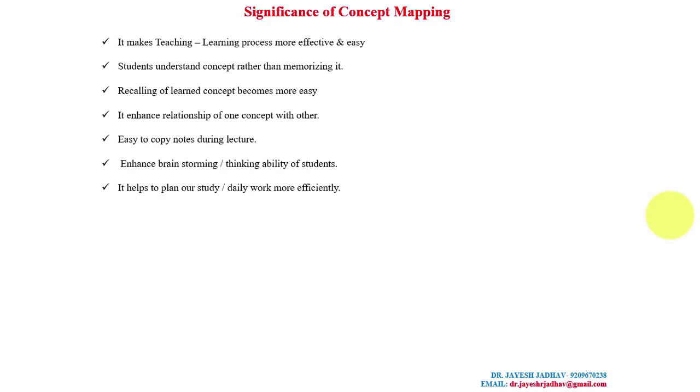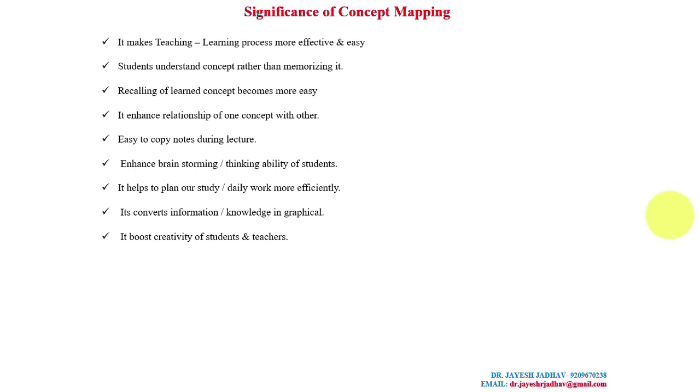It converts information or knowledge into a graphical structure. That's why students will understand and recall it very well. It boosts the creativity of students and teachers, as they use different shapes, different connections, different colors, different ways of making a concept map.